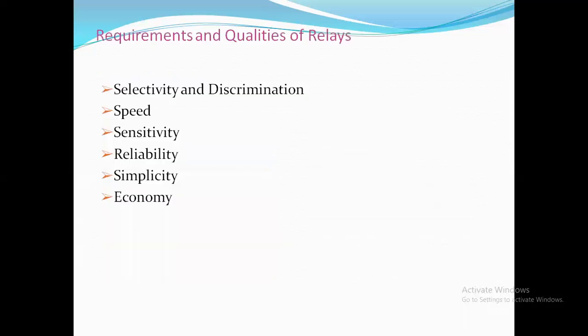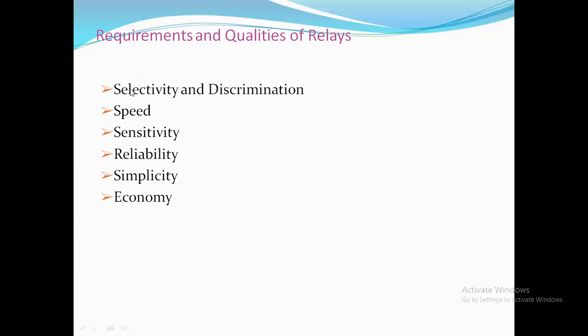So the primary and basic requirements of the relays are selectivity and discrimination, speed, sensitivity, reliability, simplicity, economy. These are the different characteristics one relay should have. Selectivity means the required quantity, whether the relay should act with an input of voltage or current or frequency. So it should select the particular component, and it will be discriminating whether it will be an under voltage relay or over voltage relay or under current relay or over frequency relay or over speed relay, like that.